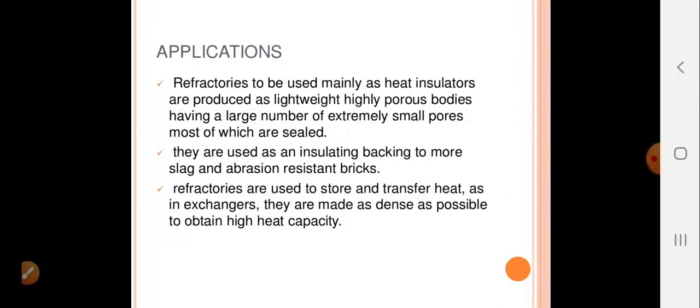The applications of this type of refractories are that it is mainly used as heat insulators, in other words to trap the heat and to minimize the loss of heat, as these insulators are produced as lightweight, highly porous bodies having a large number of extremely small pores, most of which are sealed.